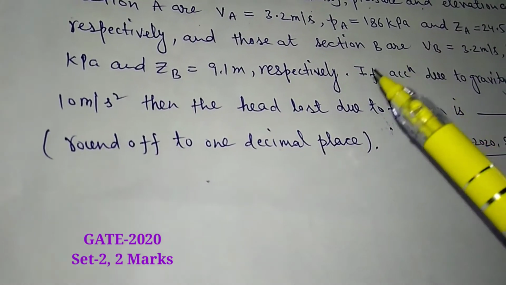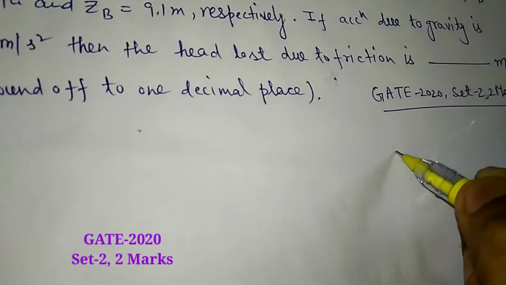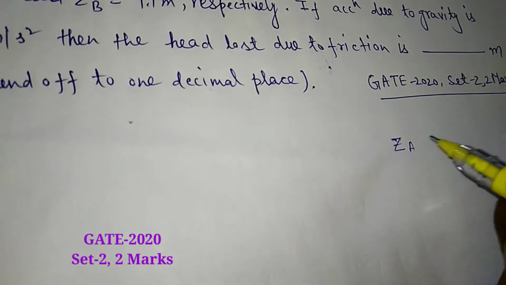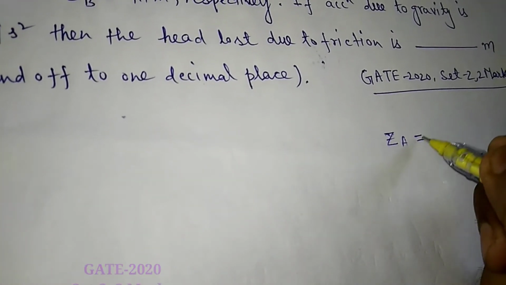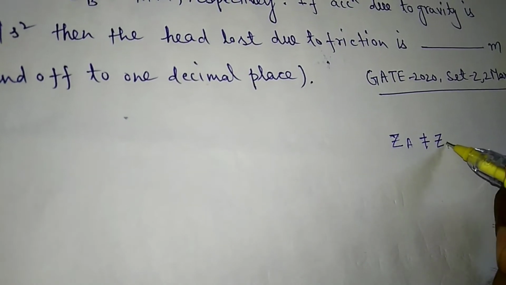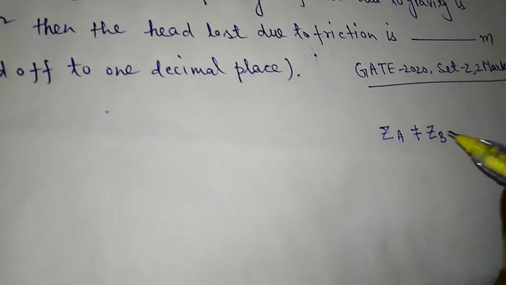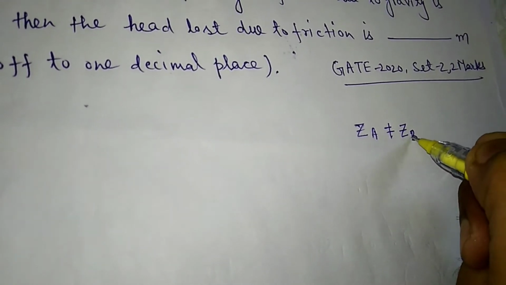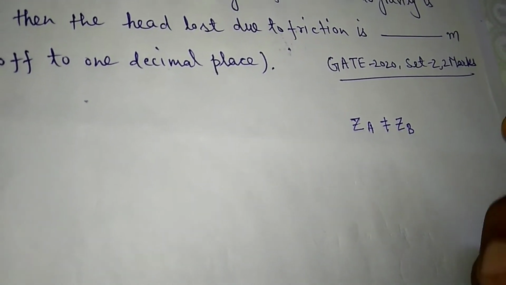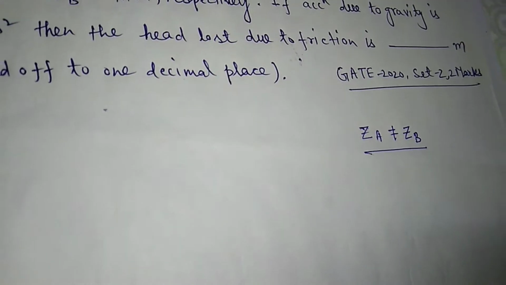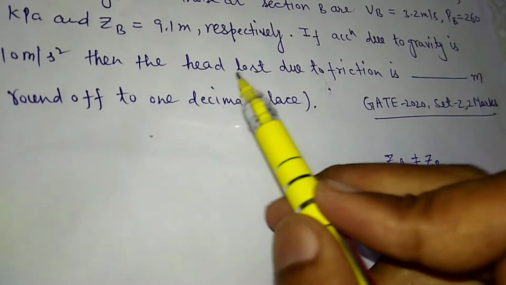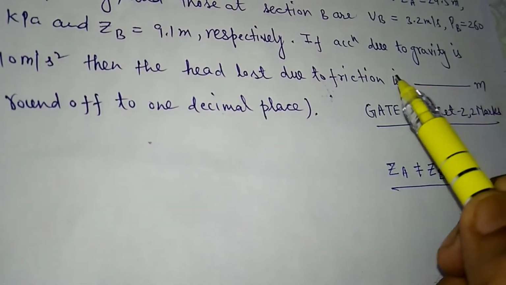So here z1 and z2, that means ZA and ZB, are not equal, and we have to find the head loss due to friction.